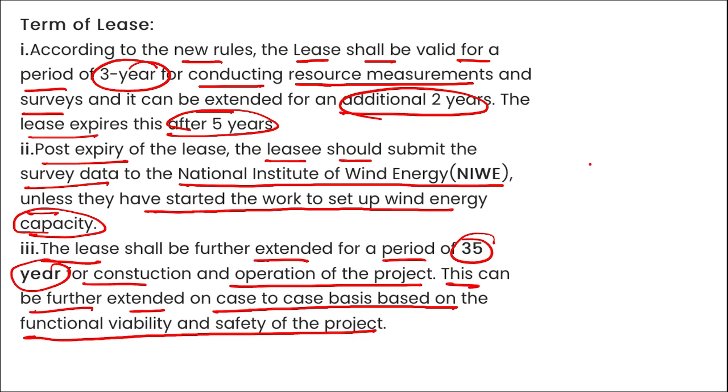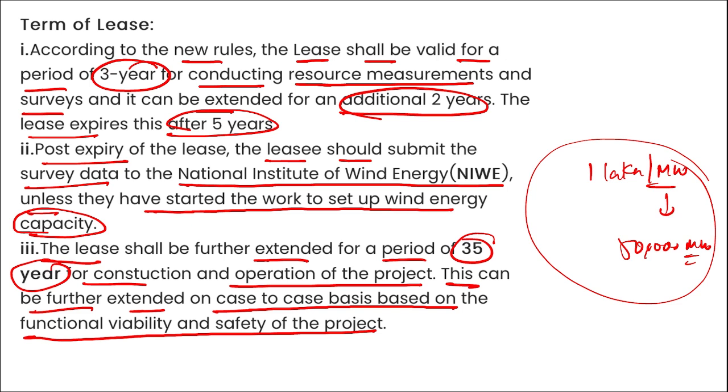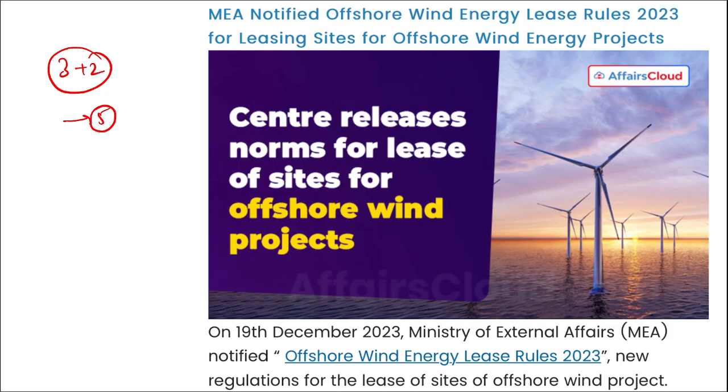Correct? Next, apart from this, remember, 1 lakh rupees per megawatt for wind energy projects and 50,000 rupees per megawatt for wind transmission projects. This is the amount that is to be a security deposit. Just a rough idea for you. So coming back, remember, these are the new rules notified by the Ministry of External Affairs, that is the Offshore Wind Energy Lease Rules 2023.